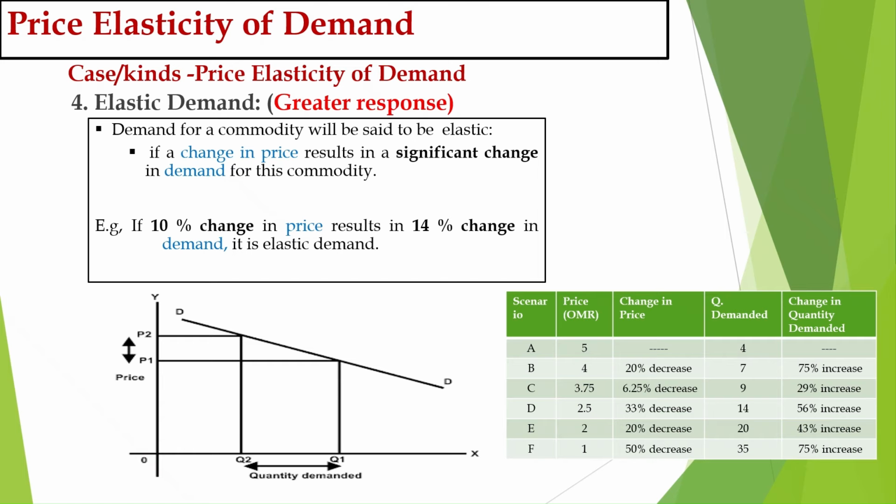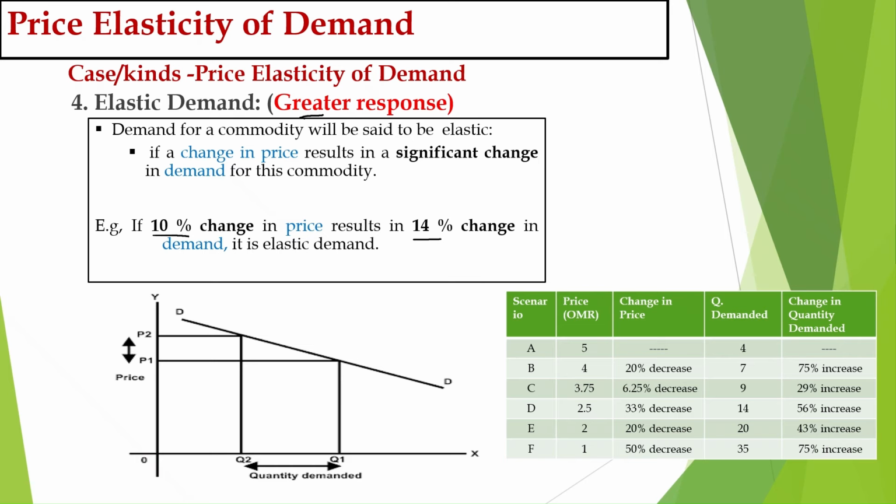So the demand for a commodity will be said to be elastic if a change in price results in a significant change in demand for this commodity. In the example, if a 10% change in price results in a 14% change in demand, it is elastic demand. The percentage change in demand is greater than the percentage change in price.